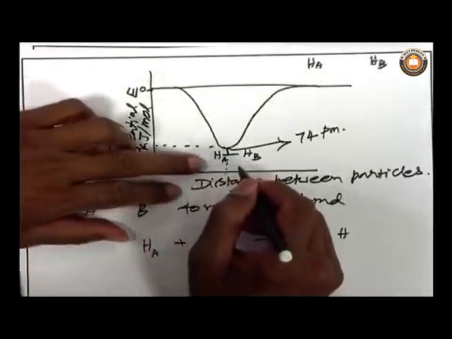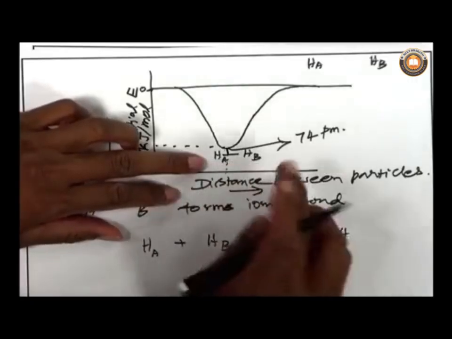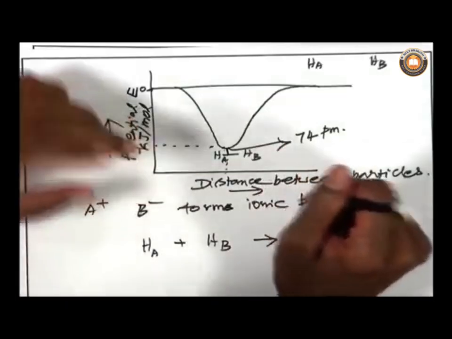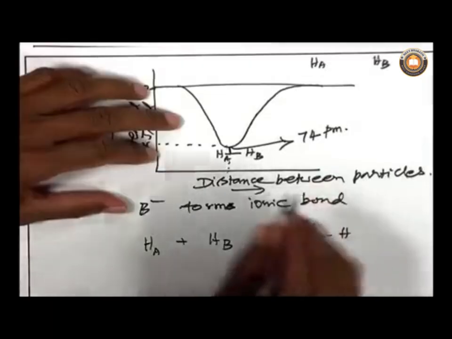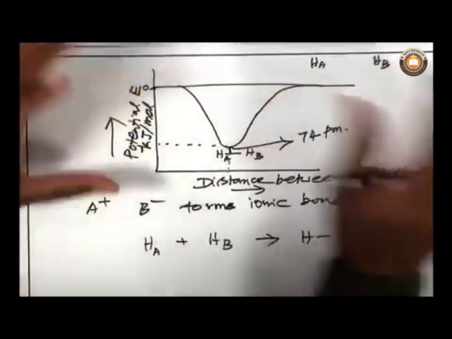Now, suppose you want to cleave these two hydrogen atoms apart. Then one has to give 432 kilojoules per mole of energy to a hydrogen molecule to break the two hydrogen atoms apart.